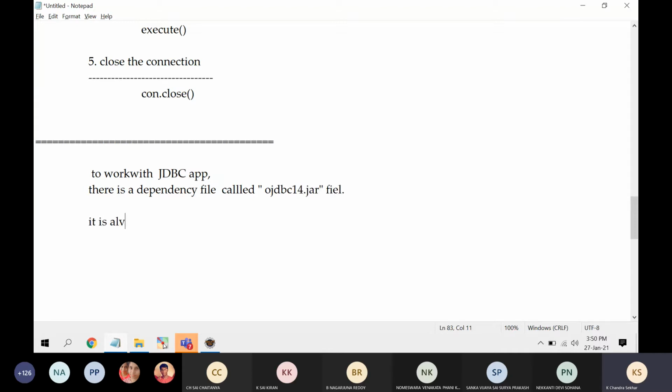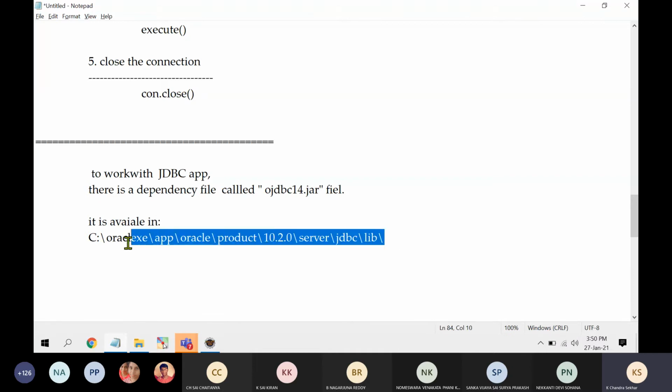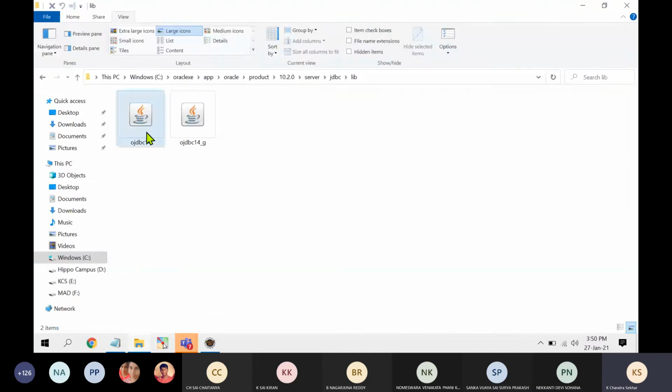It is available in this path in your system: Oracle XE, app folder, Oracle, go to JDBC. Under the JDBC library folder, I have shown you this is the ojdbc14.jar file.